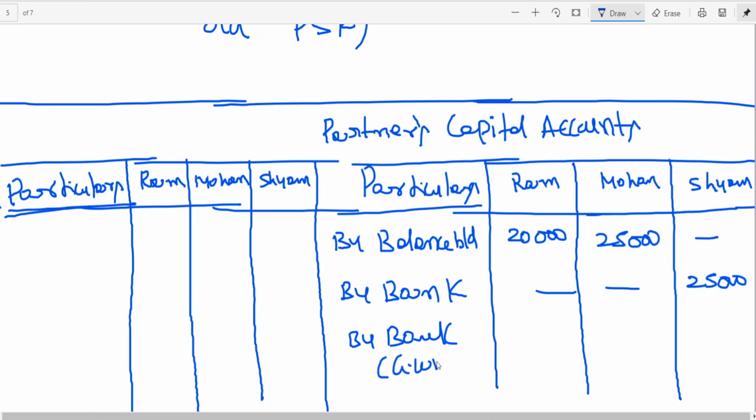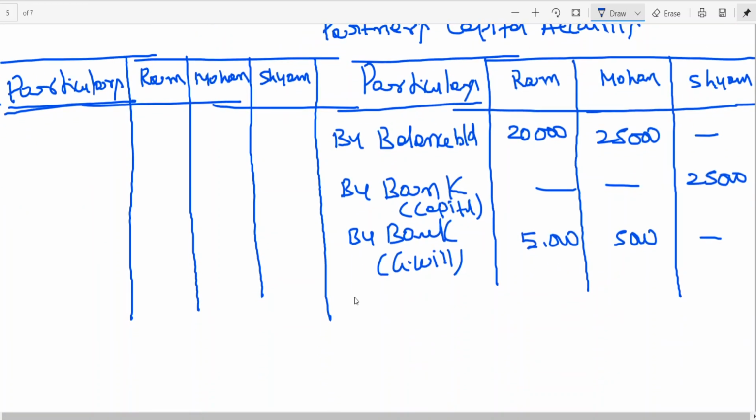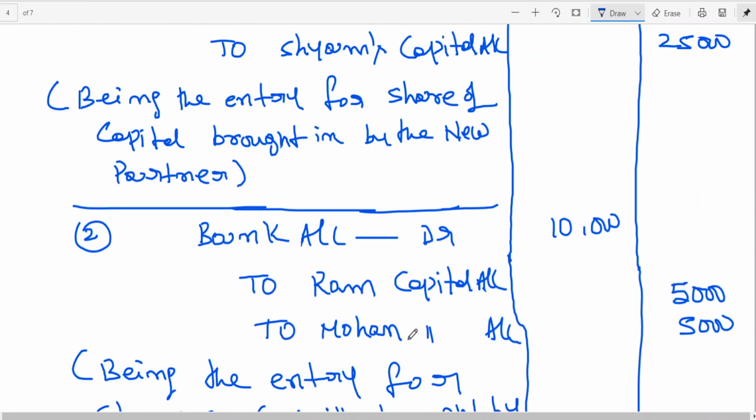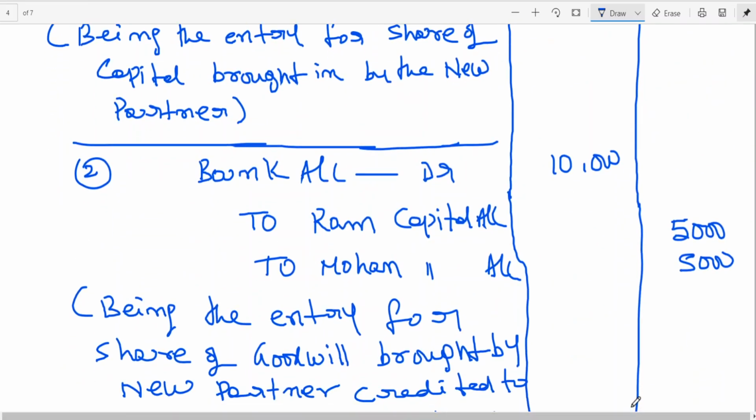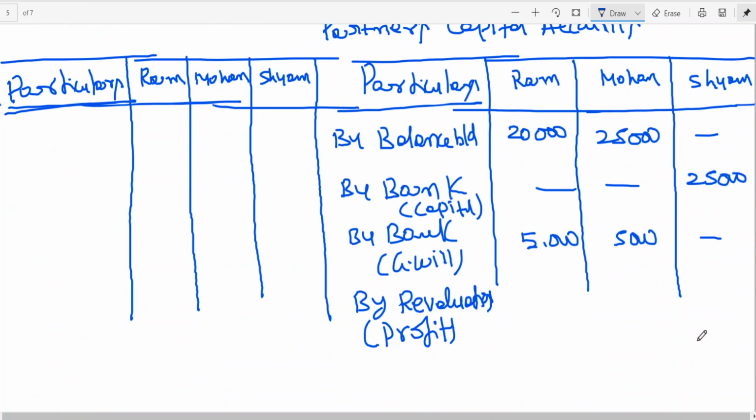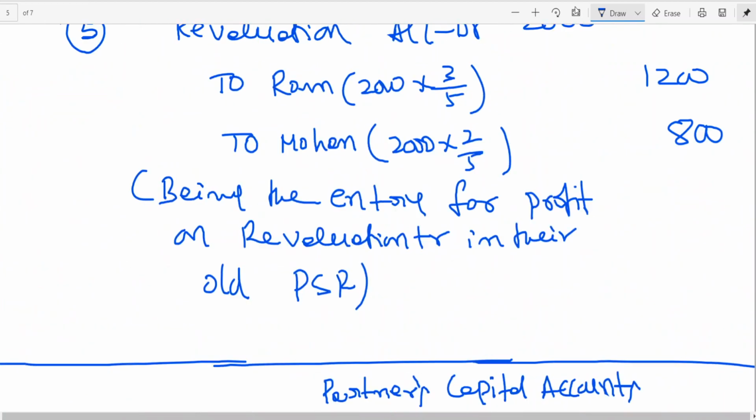Then by goodwill, no? This is capital. Goodwill 10,000. 10,000 is credited to whom? Old partners. 5,000 to Ram, 5,000 to Mohan. Then you got revaluation profit, no? Here you can see bank to Shyam capital we have created with 25,000. No need to write entry for opening balances, you all are aware.